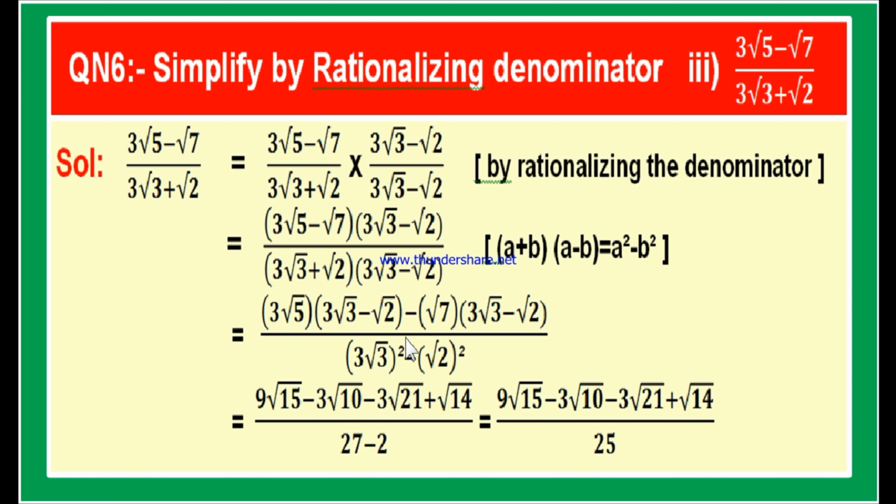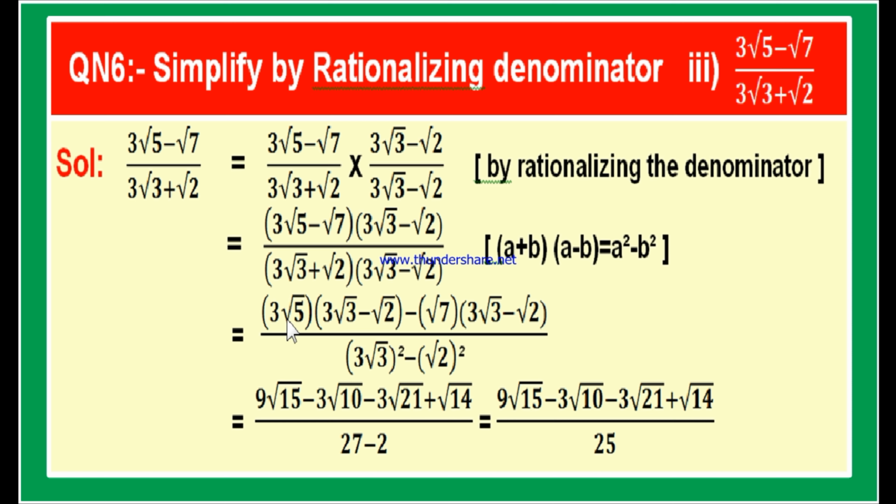That is root 3 whole square minus root 2 whole square. 3 into 3 is 9, root of 5 into 3 is 15, minus 3 into root of 5 into 2, root of 5 2 is 10, minus root 7 into 3 root 3, 3 into root of 7 3 is 21, minus into minus plus root of 7 into root of 2, root of 7 2 is 14.